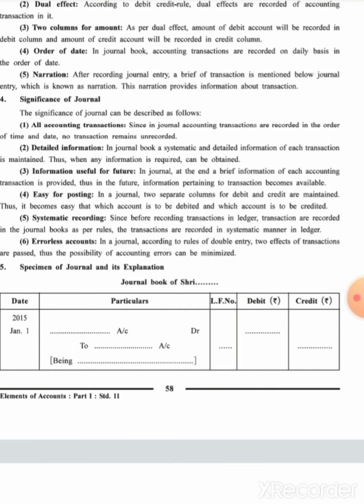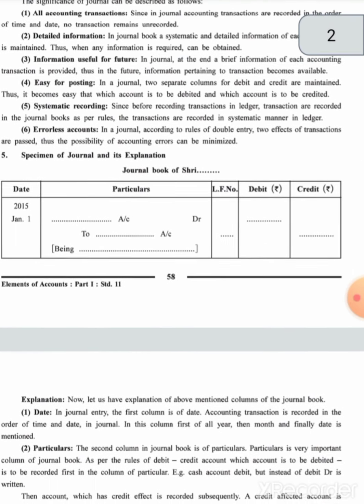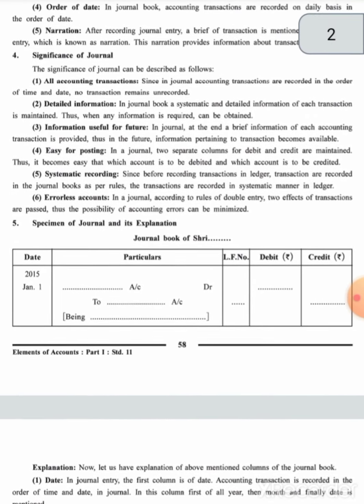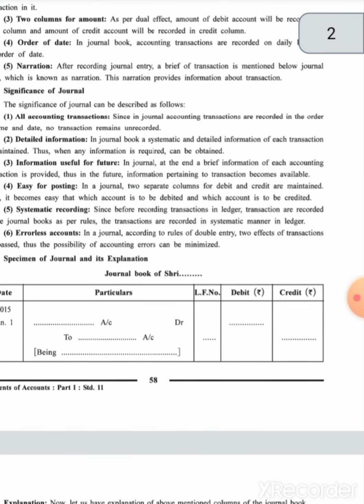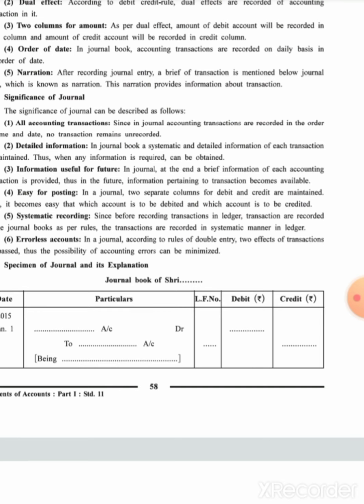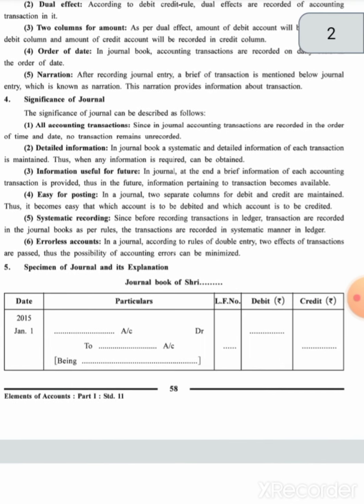Understood? Now, here you can see there is a specimen of journal. What is there? The columns of date, particulars, LF number, debit amount and credit amount. Now, what is this LF number? LF number means ledger folio number. You might have understood the other four columns, but this LF means ledger folio number.